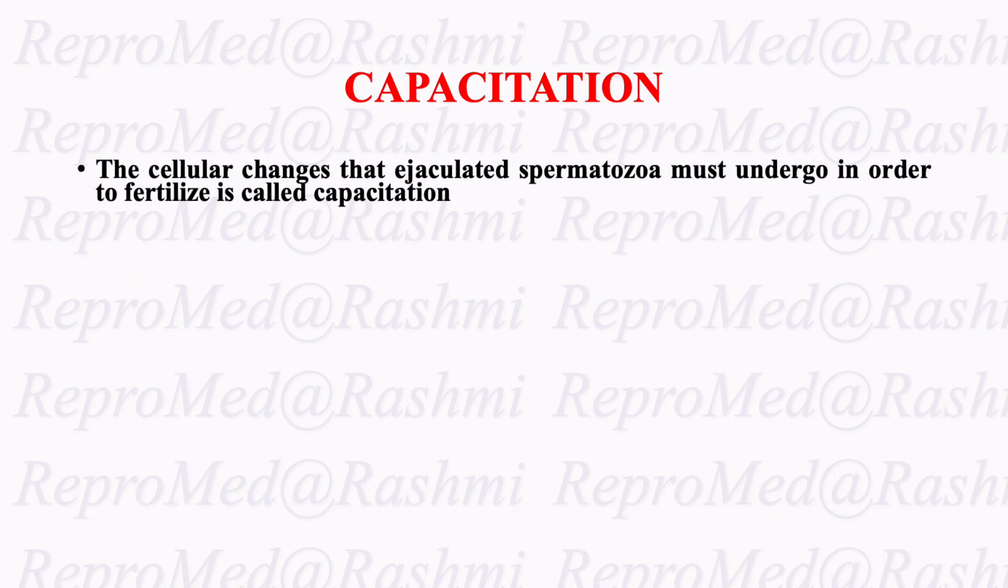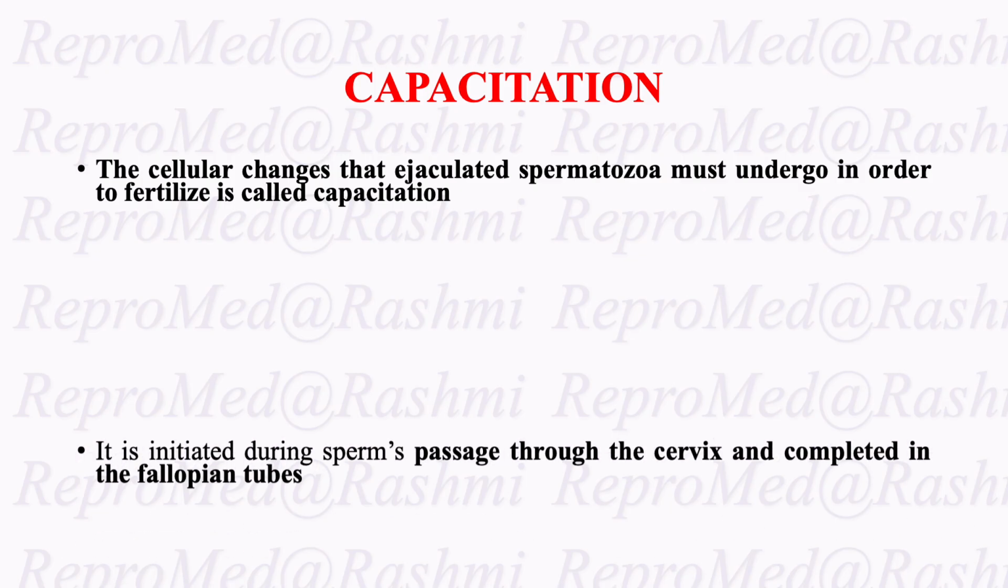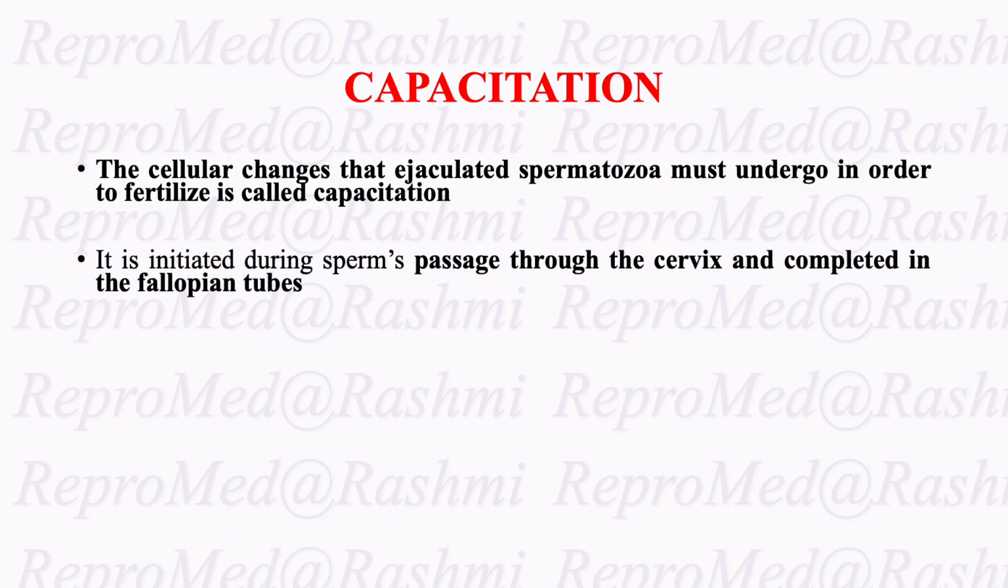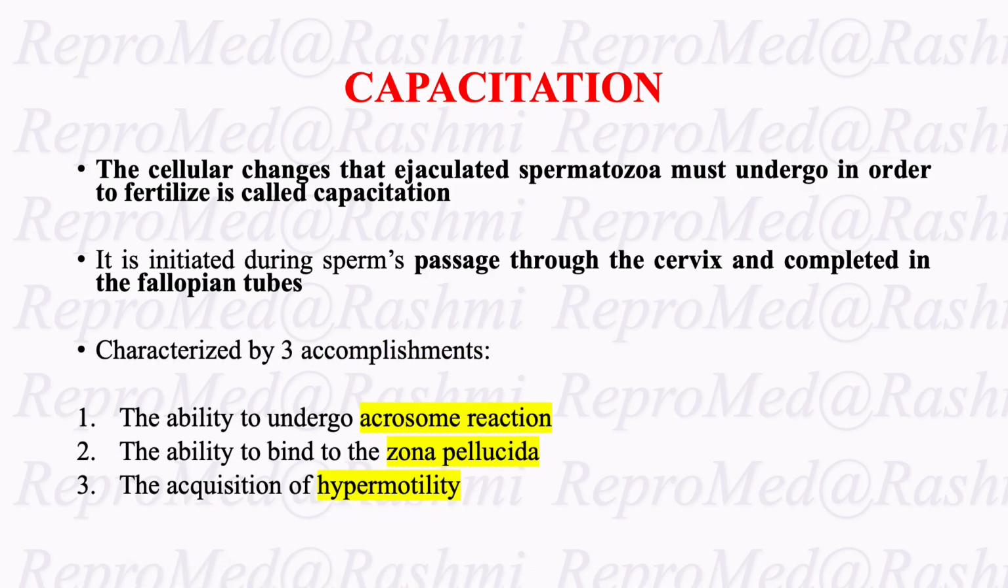Capacitation has already been discussed in the previous lectures. Just a recap: the cellular changes that ejaculated spermatozoa must undergo in order to fertilize is called capacitation. It is initiated during the sperm's passage through the cervix and is completed in the fallopian tubes, and is characterized by three accomplishments: ability to undergo the acrosome reaction, ability to bind to the zona pellucida, and acquisition of hypermotility.